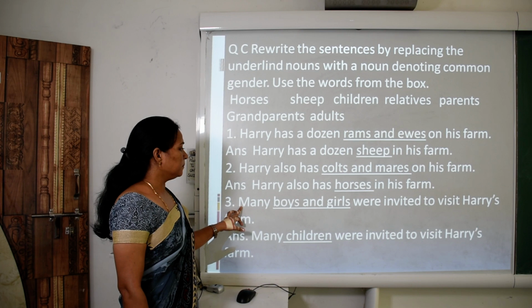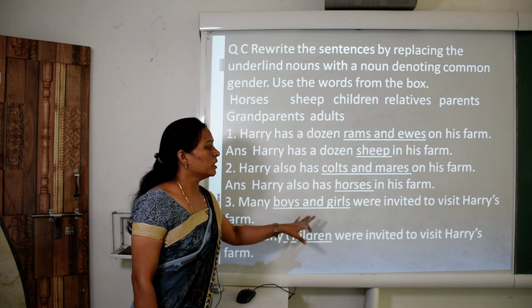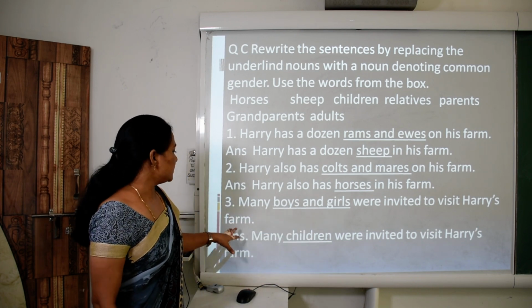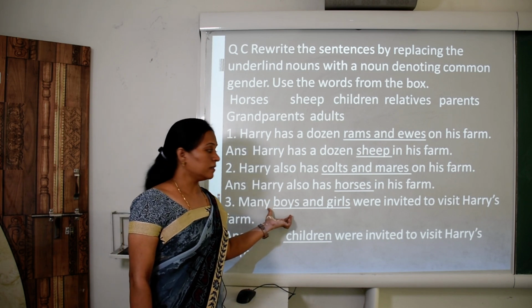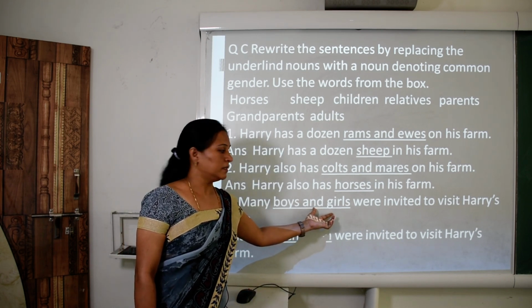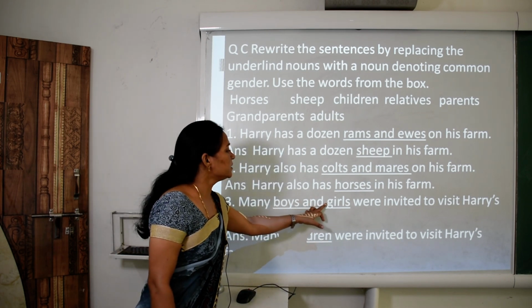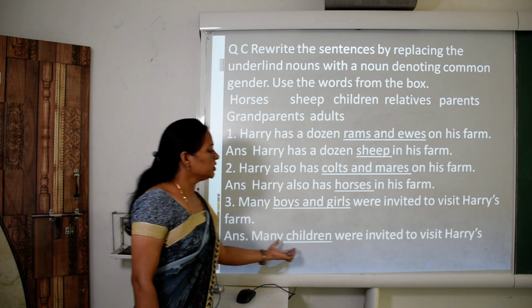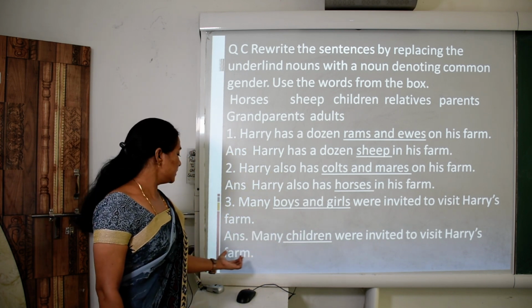Next, many boys and girls were invited to visit Harry's farm. So children, boys are the male gender and girls female gender. So boys and girls change to children. Many children were invited to visit Harry's farm.